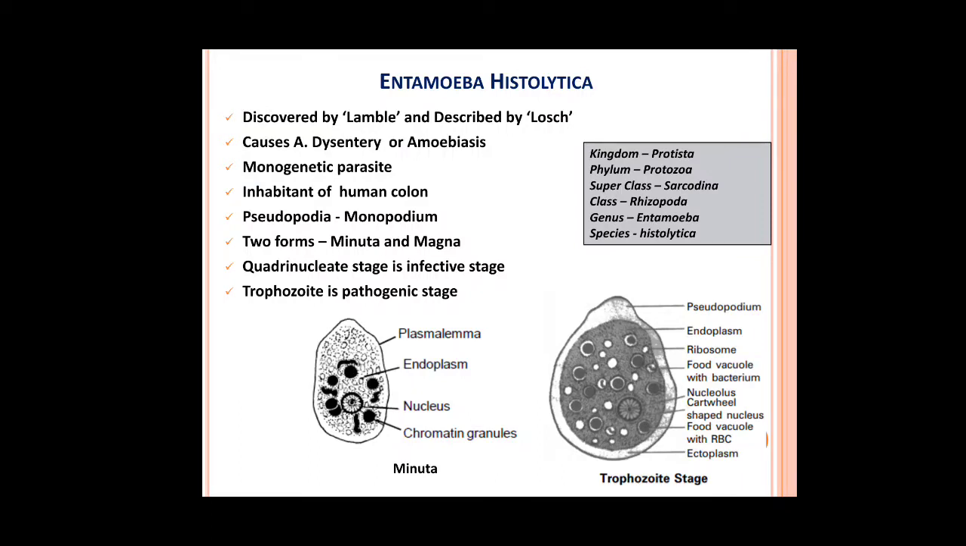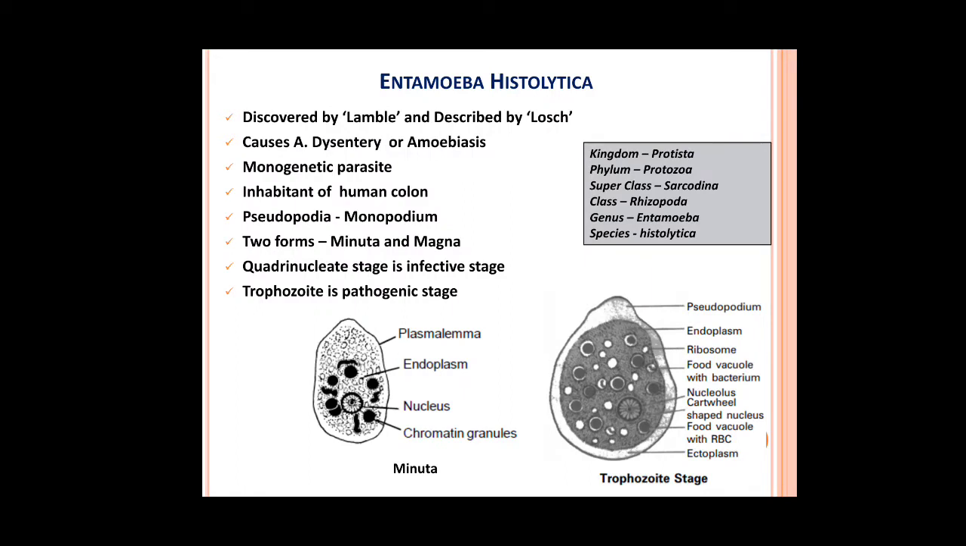So guys, the main thing to note here is that it is a monogenetic parasite. It means that it is not transmitted from any other animals. It has the same host where it completes its whole life cycle, and that is human. So guys, it completes its full life cycle in human and infects human. It is an inhabitant, meaning it is found in the human colon, the large intestine, of vertebrates, and invertebrates maybe.